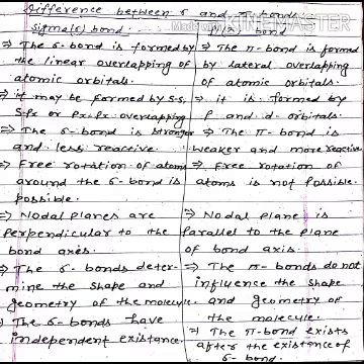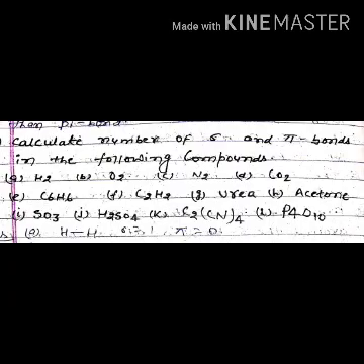In case of sigma bond, the sigma bonds determine the shape and geometry of the molecules, while the pi bonds do not influence the shape and geometry of the molecules. The sigma bonds have independent existence, while pi bond always exists with sigma bond.